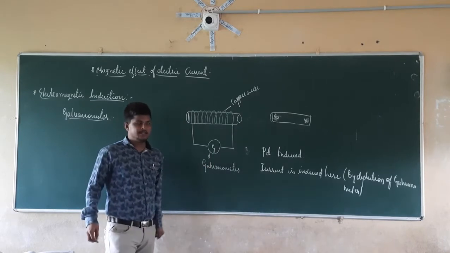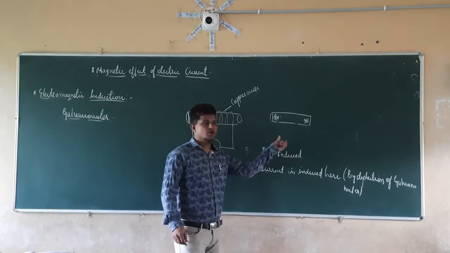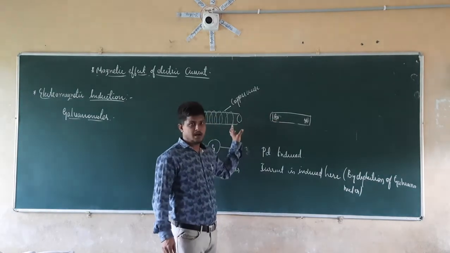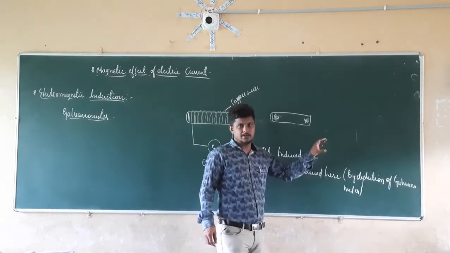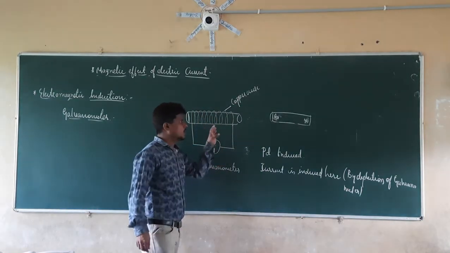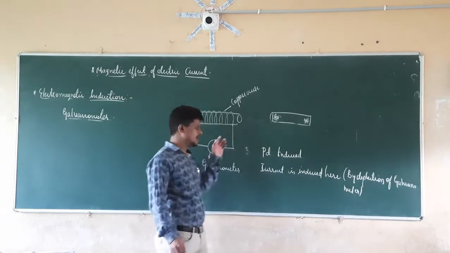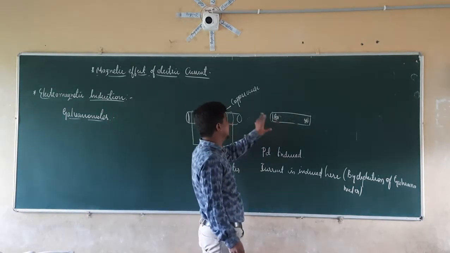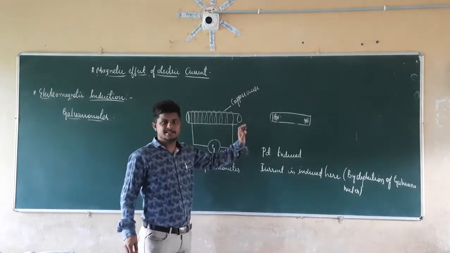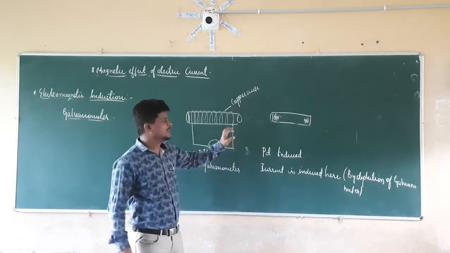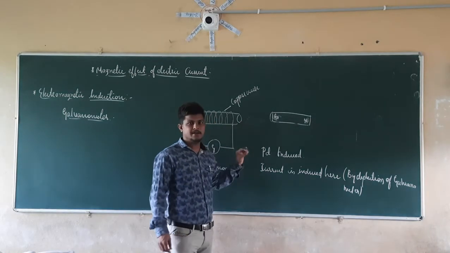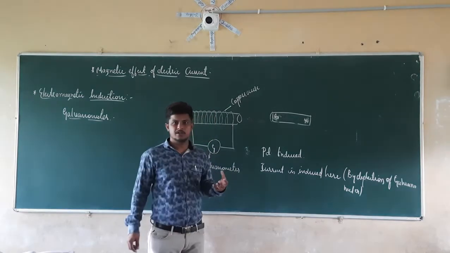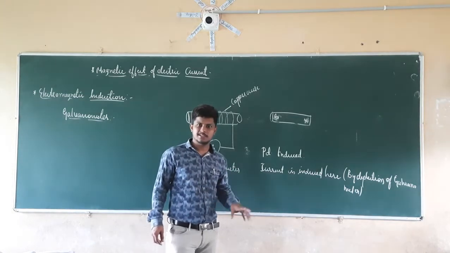Right. So when is the current induced here? When I move the magnet continuously towards the coil or away from the coil. In the same manner, when I move the coil towards the magnet or away from the magnet, then only the current is induced. But what happens if I keep this magnet stationary at a point near the coil? Is current induced here? No. In the same manner, when I keep a coil near the magnet and it is stationary, at rest, then also there is no deflection in the galvanometer. That means no current is induced.